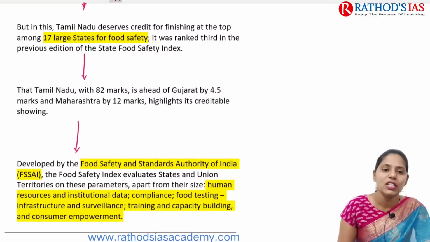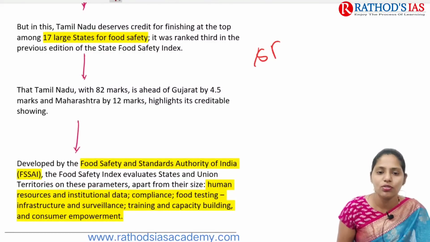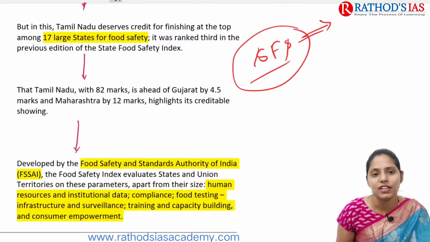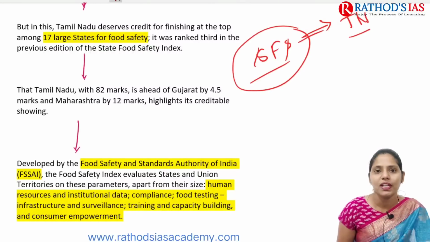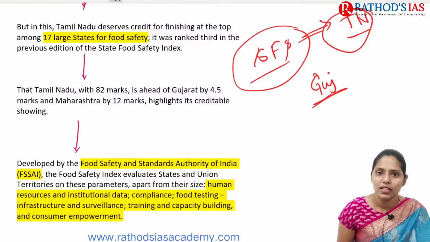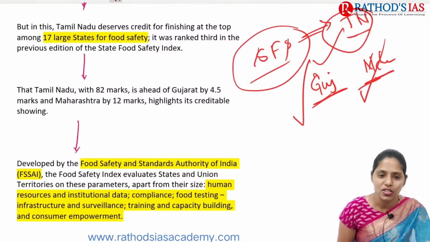Recently the State Food Safety Index was released, and in it Tamil Nadu topped the list among 17 large states in India. The second position is occupied by Gujarat, and the third by Maharashtra. First position Tamil Nadu, second Gujarat, and third Maharashtra.